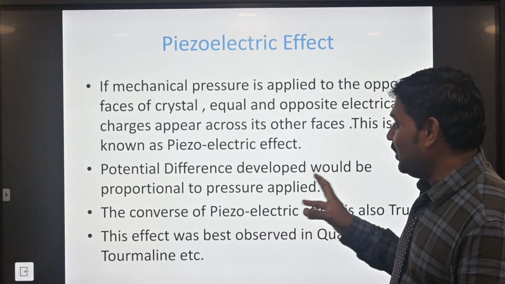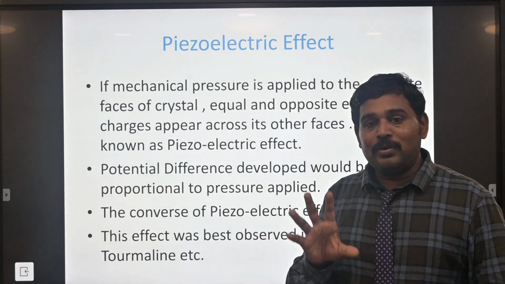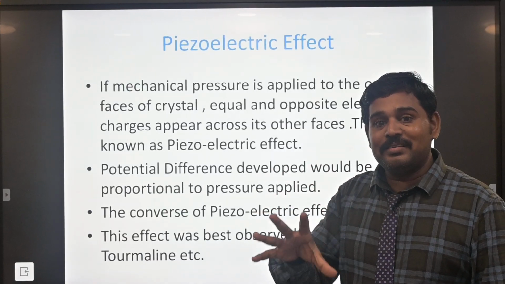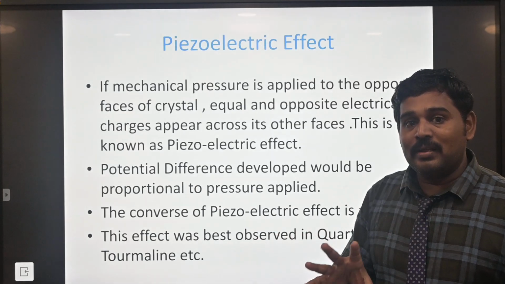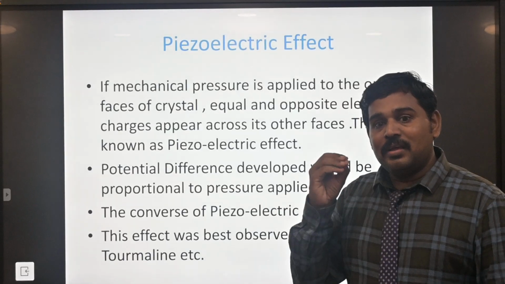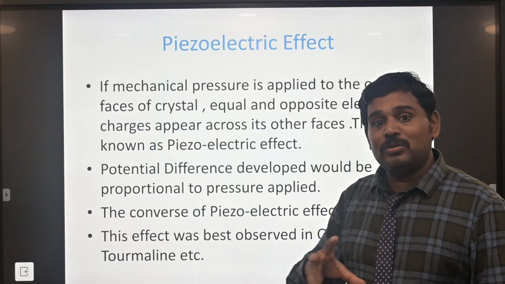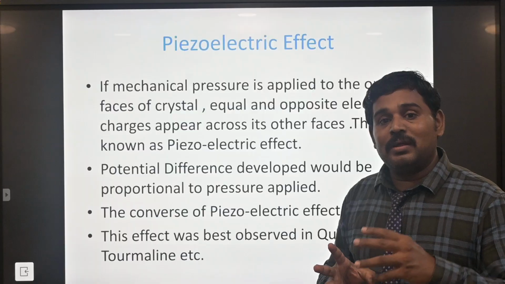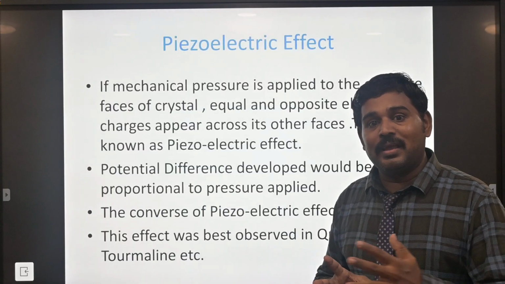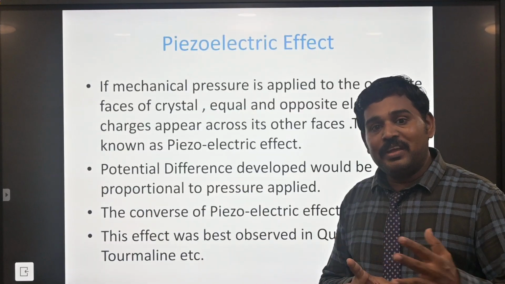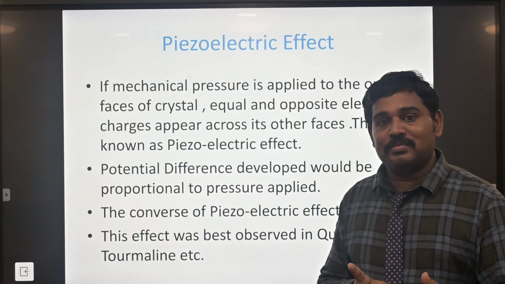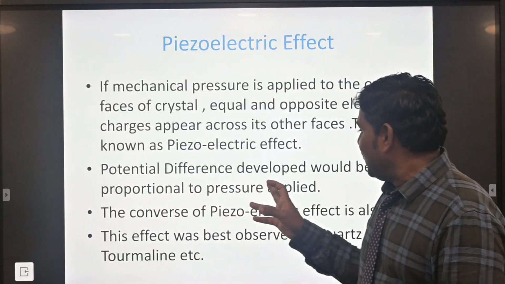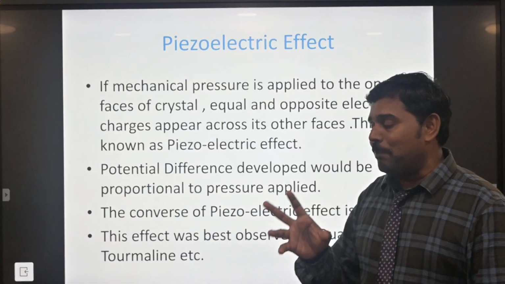The potential developed would be proportional to the pressure applied. The potential energy depends upon the mechanical energy, some kinetic energy and potential energy involved in the mechanical energy. The type of energies involved comes through the difference of the energies or the difference of the frequencies. He calculated the difference, the potential difference, that would be proportional to the pressure applied.